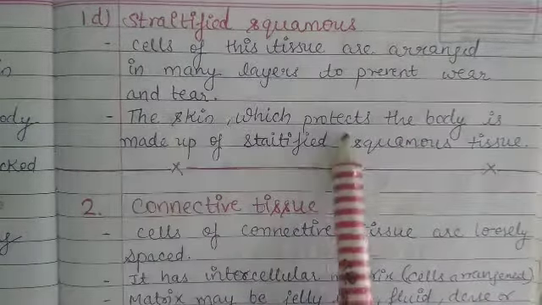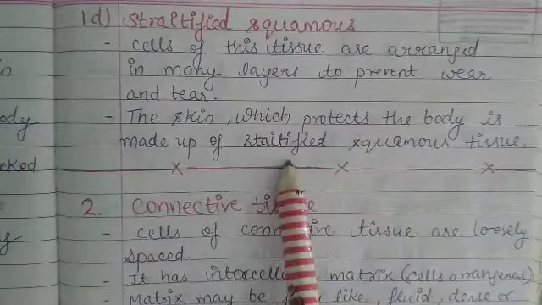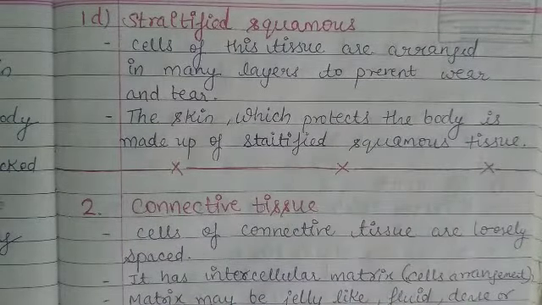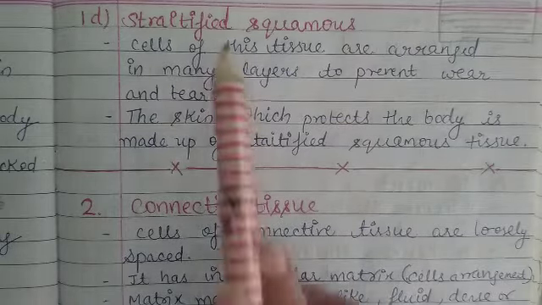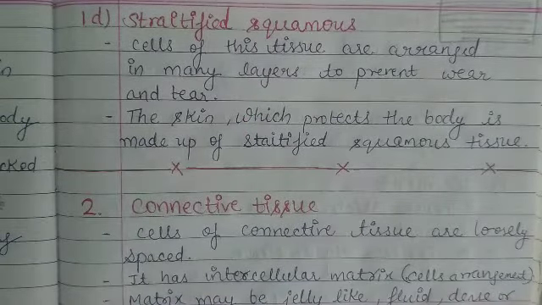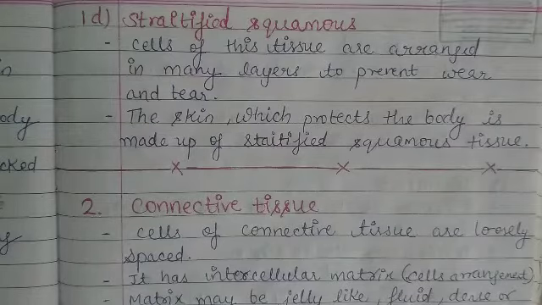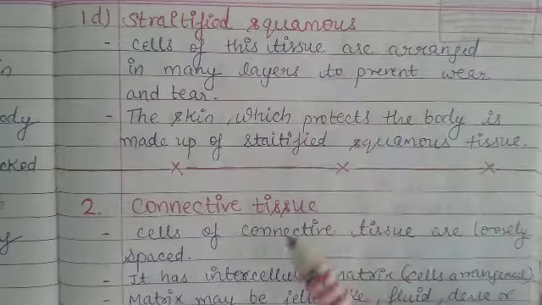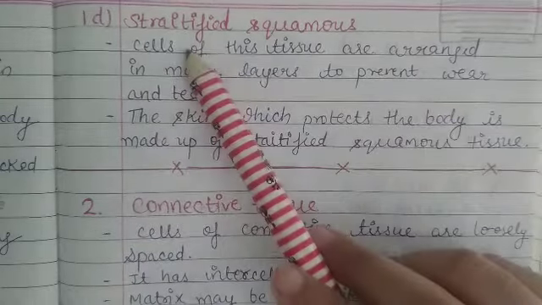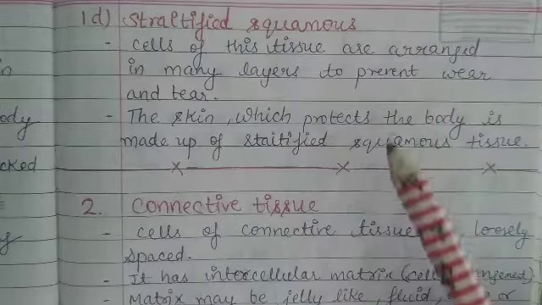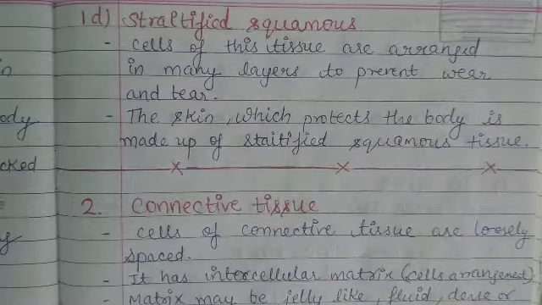The skin which protects the body is made up of stratified squamous tissue. And why is our skin made up of stratified squamous tissue? Because the function of skin is to protect internal organs and stratified squamous epithelial tissue helps it to do its function very easily.